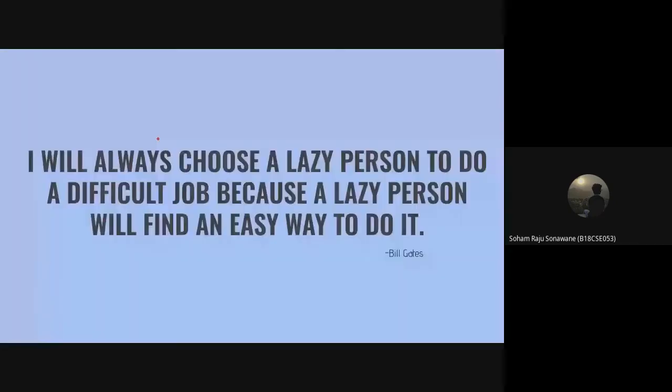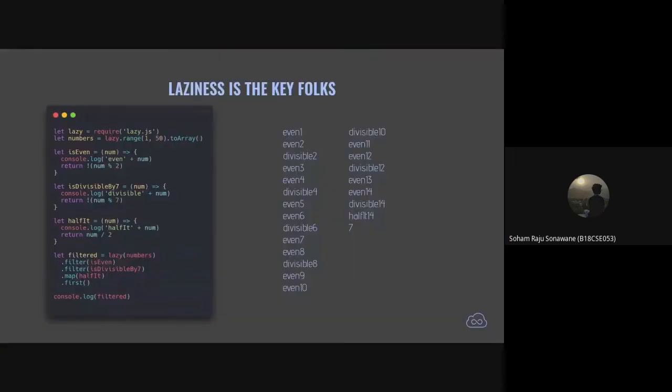So let's continue. Just like Bill Gates said, I will always choose a lazy person to do a difficult job because a lazy person will find an easy way to do it. Functional programming tells us that you need to be as lazy as possible. So here we would understand how this lazy library helps me.